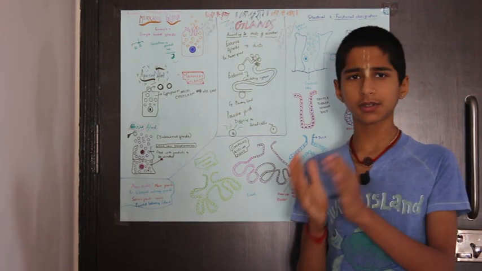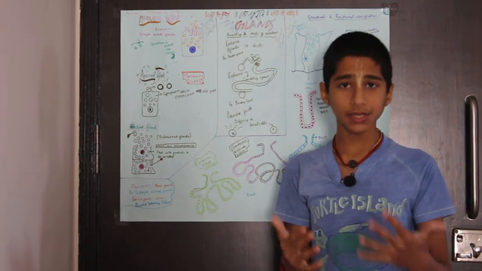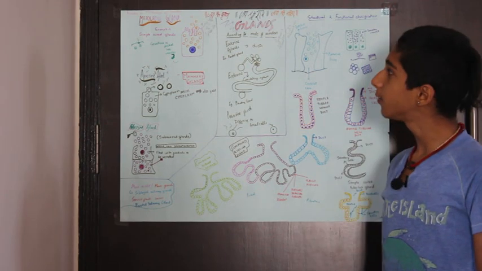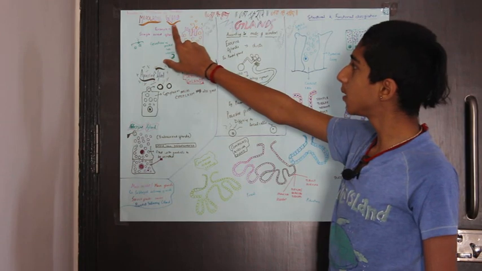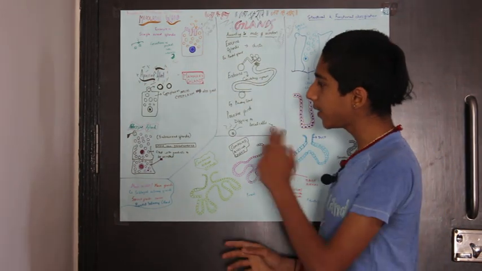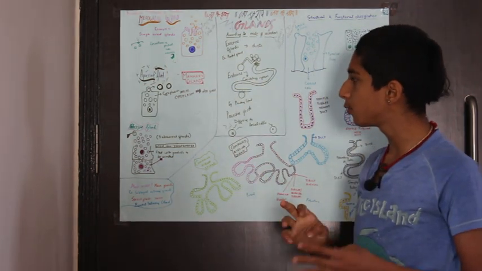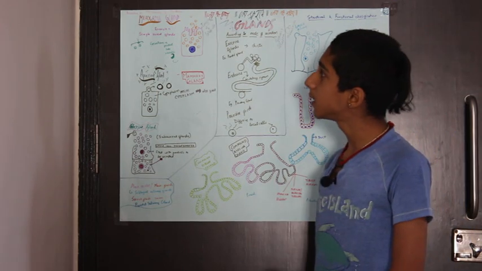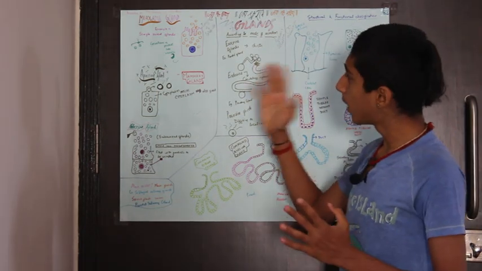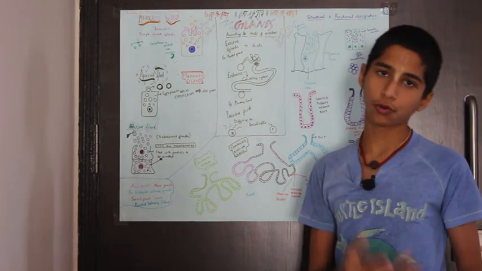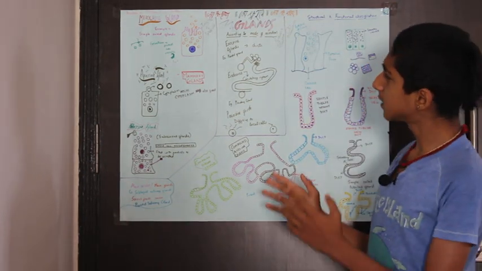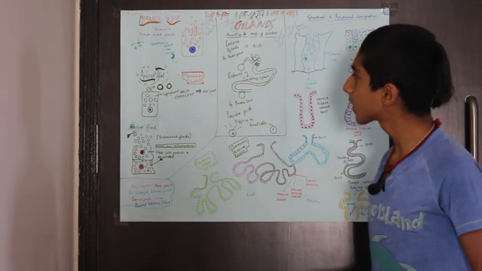So glands are all about secretion, their processes in secretion, and the different types of secretion. There are three types of glands when you classify them under the mechanism of secretion. 1, merocrine gland. 2, apocrine gland. And 3, holocrine gland. Merocrine glands are, for example, simple sweat glands.